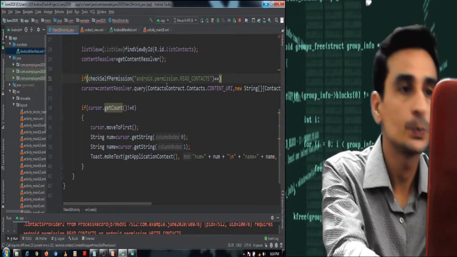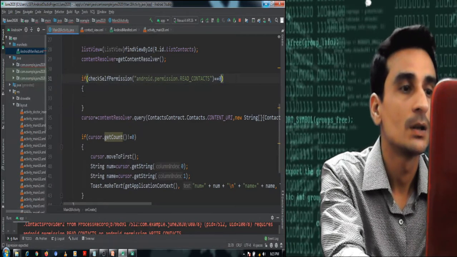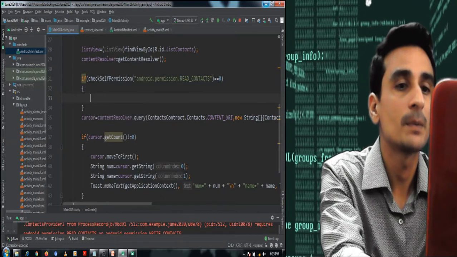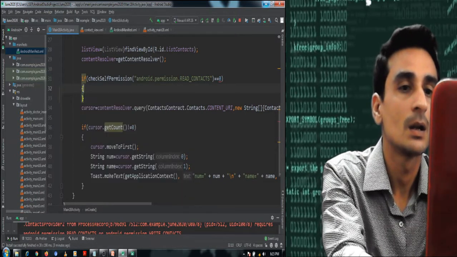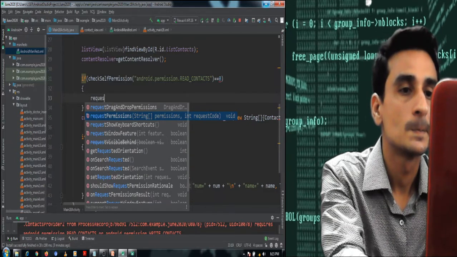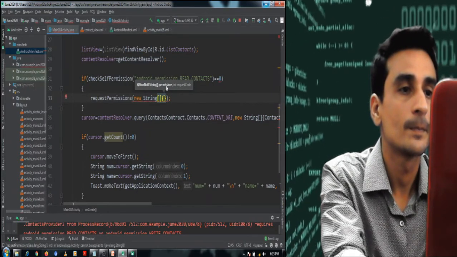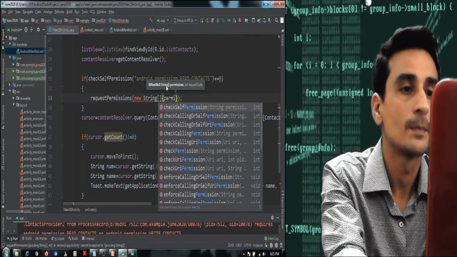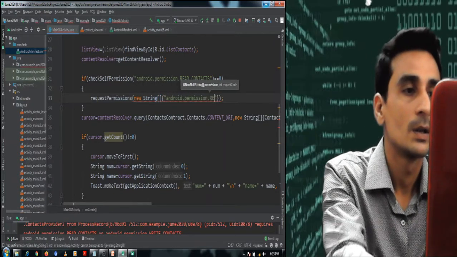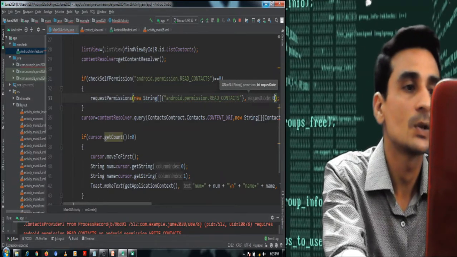Yeah, we have to put the annotation also. Equal to 0, then it means permission is not given, then we should take permission, and for that a method is available, requestPermissions, new String, android.permission.READ_CONTACTS, request code is 0.